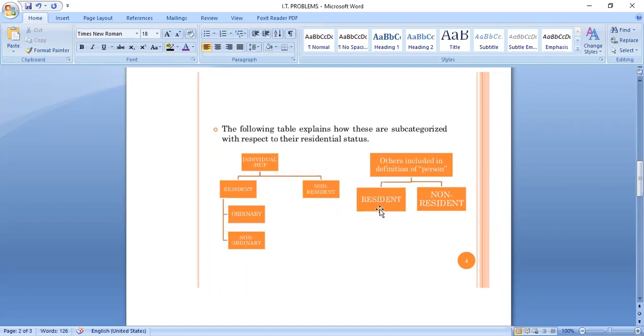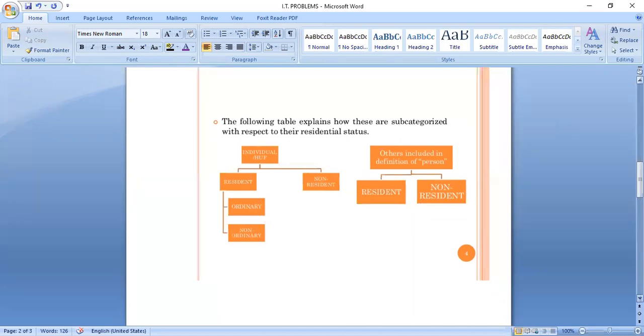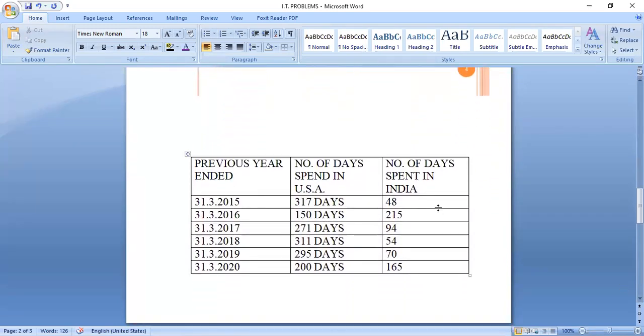But in case of individual or HUF, we have resident and non-resident, and under resident, two types, ordinary and not ordinary. This is the first thing you have to learn. Then, we have calculated the number of days spent in India and in US.